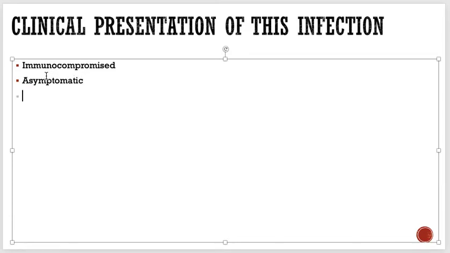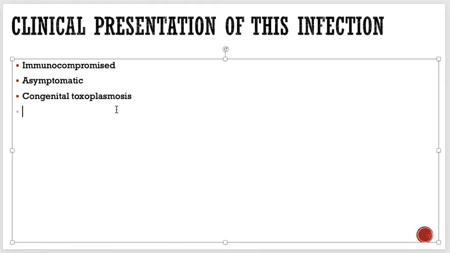Also, when females get infected by this during pregnancy, they can cause congenital toxoplasmosis to their newborn. So of course, I don't want to show you right now how the baby looks, because you will study this again in gynecology, in obs, by the way.